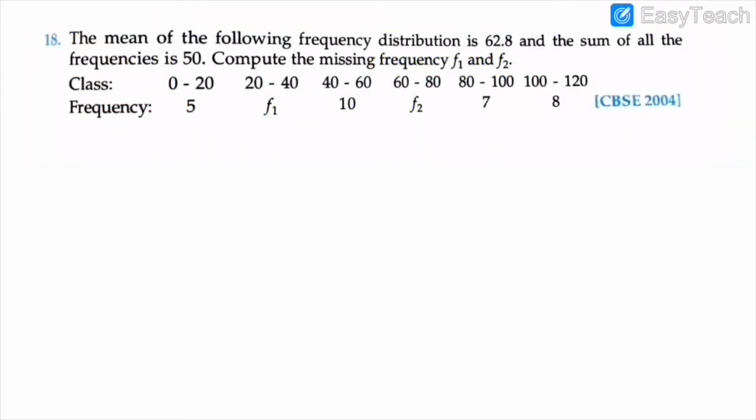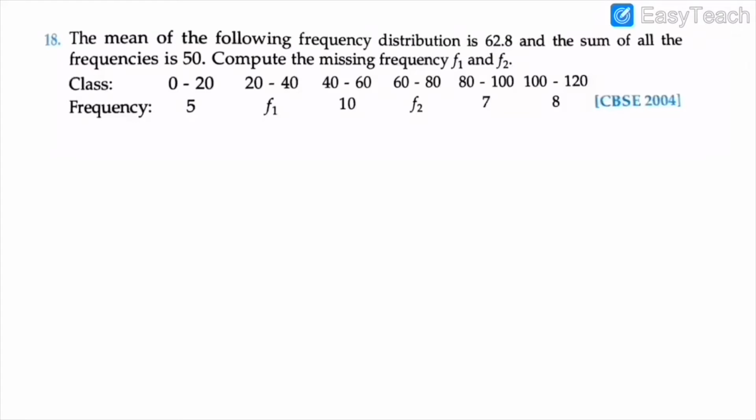Students, this is the question which I have taken from R.D. Sharma, class 10th mathematics, question number 18, statistics. The mean of the following frequency distribution is 62.8 and the sum of all the frequencies is 50. Compute the missing frequencies F1 and F2.